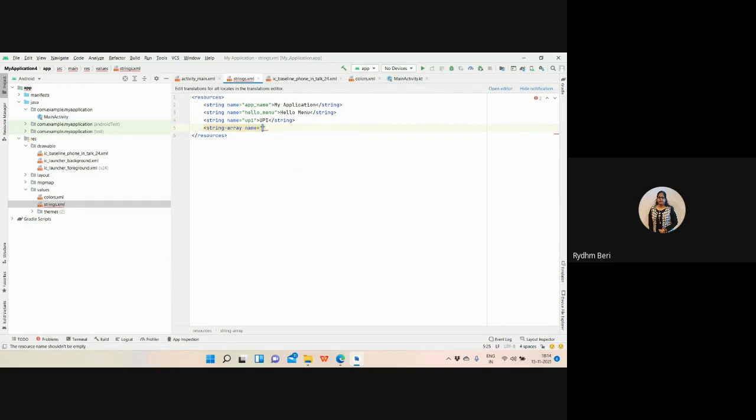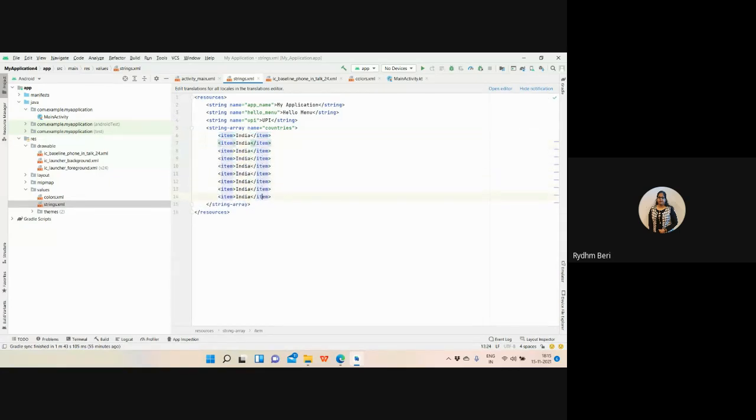I want to have the array as countries, right? Inside this country array, I want to have the items. The first item I'm having is India.